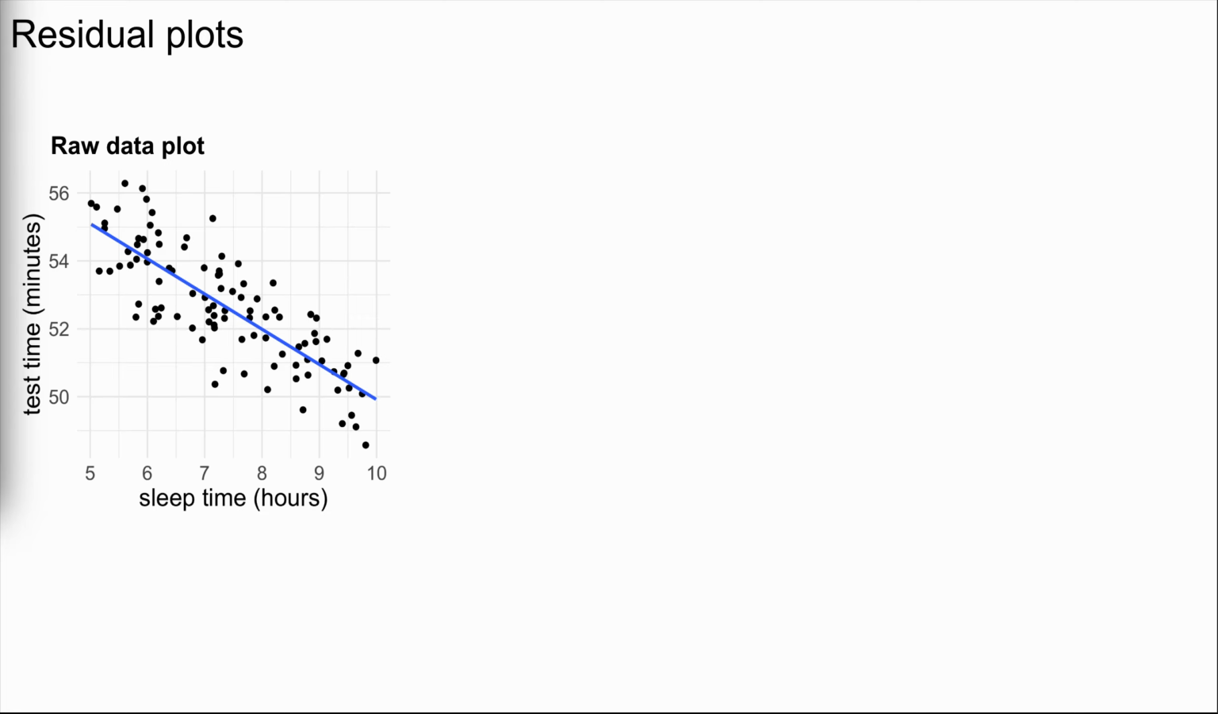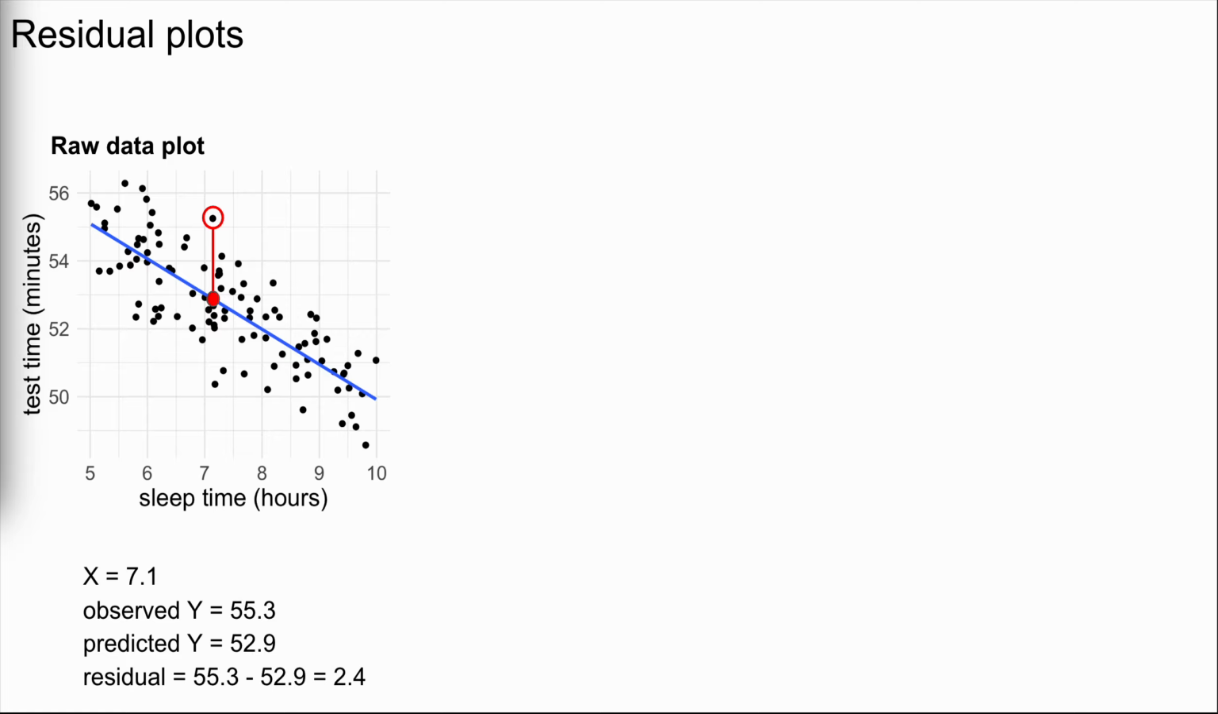For example, consider a plot of the raw data for our test time versus sleep time analysis. The highlighted data point here corresponds to a person that slept 7.1 hours and had a test time of 55.3 minutes. Yet, based on their sleep, we would have predicted a test time of only 52.9 minutes. Thus, the residual for this data point, or the prediction error here, is 2.4 minutes, calculated by the observed y outcome of 55.3 minus the prediction of 52.9.